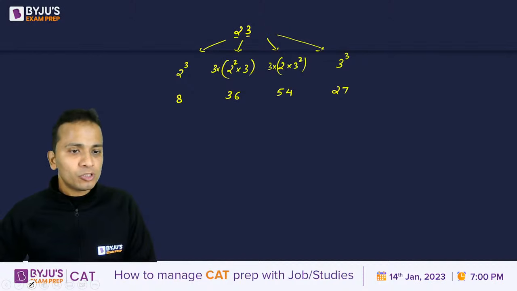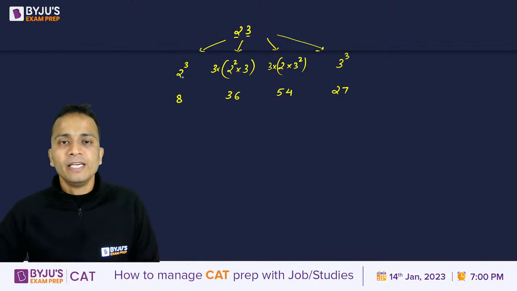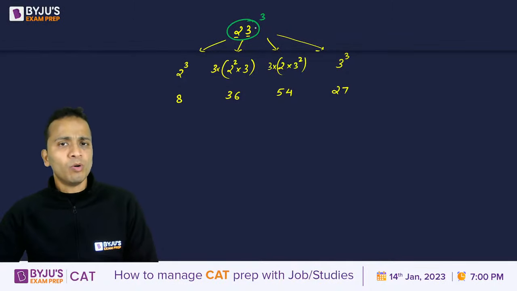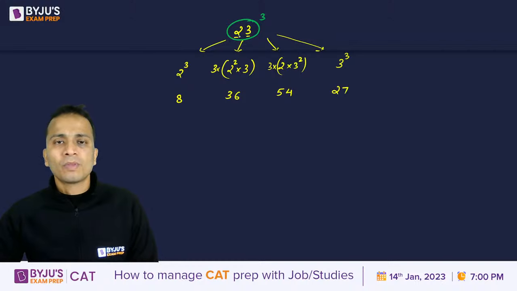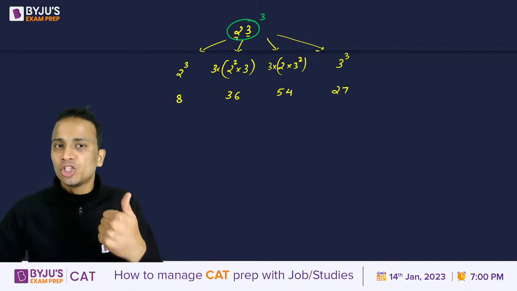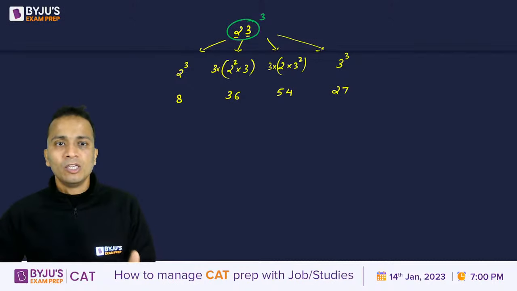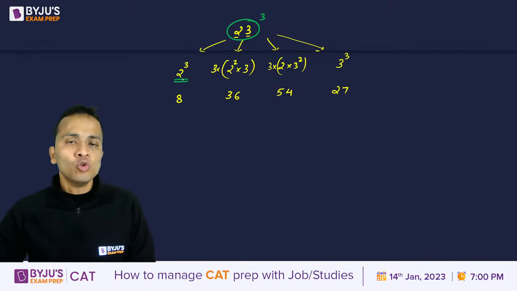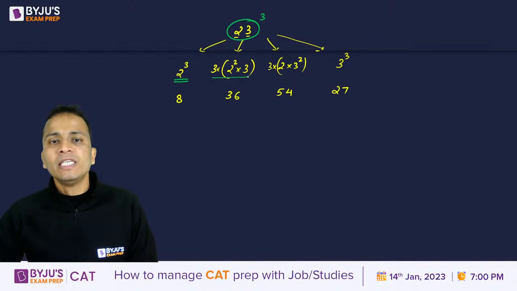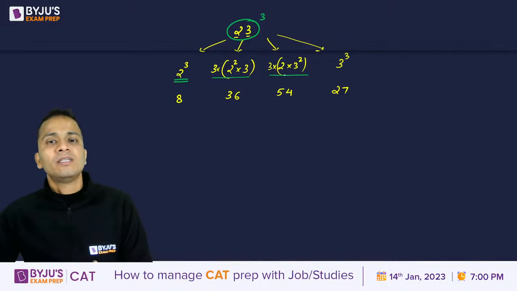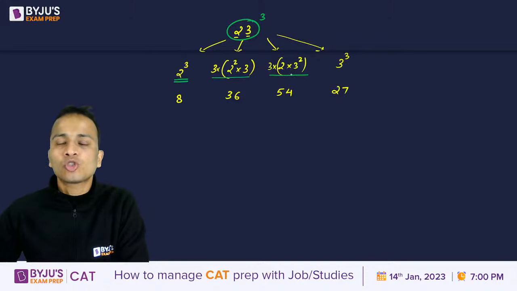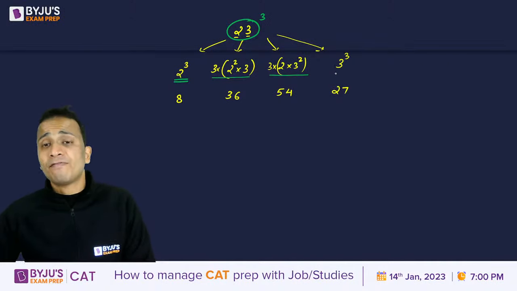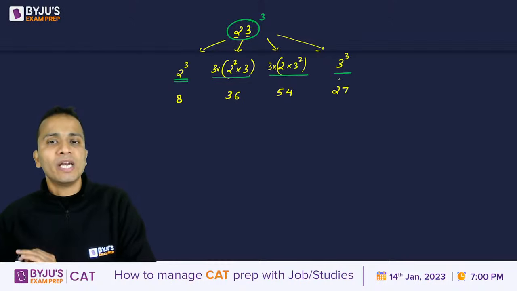I'll repeat the entire procedure once again. So starting from the left hand side, I have the number 23. I'm calculating the cube of this number. I have a tens digit, that is 2, and the unit digit, that is 3. So starting from the leftmost side, calculate the cube of the tens digit, then 3 times the square of the tens digit multiplied by the unit digit. Then the next is 3 times the tens digit multiplied by the square of the unit digit, and finally the cube of the units digit.